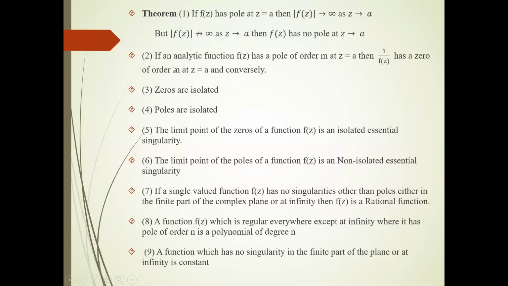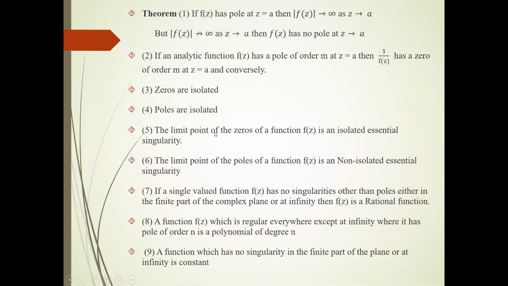Theorem number two: if an analytic function has a pole of order m at z equal to a, then 1/f(z) has a zero of order m at z equal to a, and conversely. If function f(z) has a pole of order m at z equal to a, and we take the reciprocal of that function, it becomes a zero of the same order at the same point, and conversely. Theorem number 3, zeros are isolated. Number 4, poles are isolated.